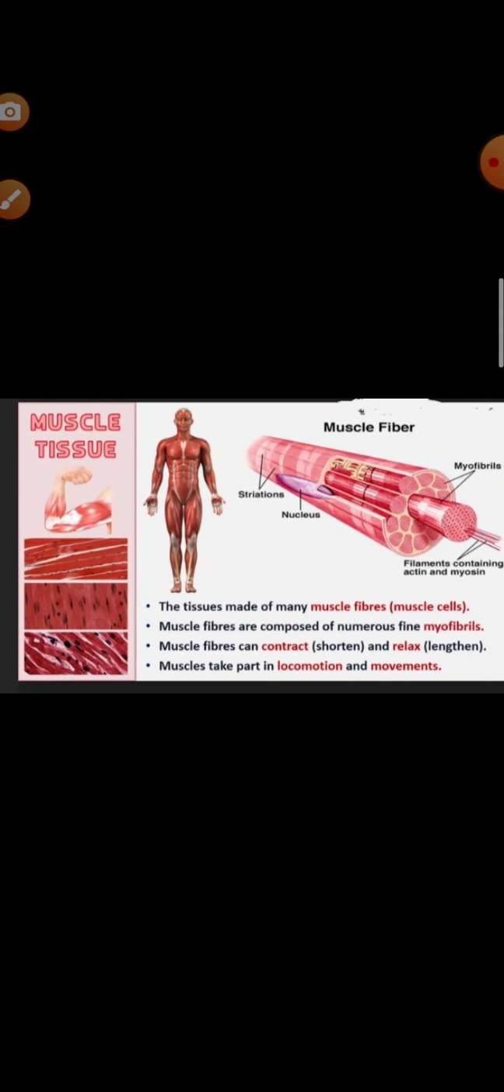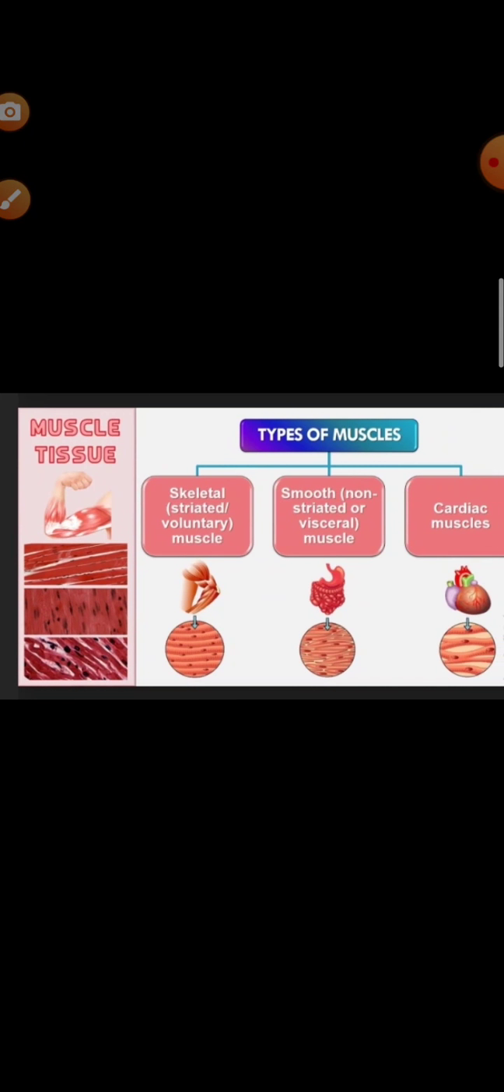And the blood capillaries of this connective tissue supply oxygen and nutrients to the muscle. The plasma membrane of a muscle cell is called sarcolemma, and its cytoplasm is known as the sarcoplasm. These muscles take part in locomotion and movement. They help in contraction and relaxation.